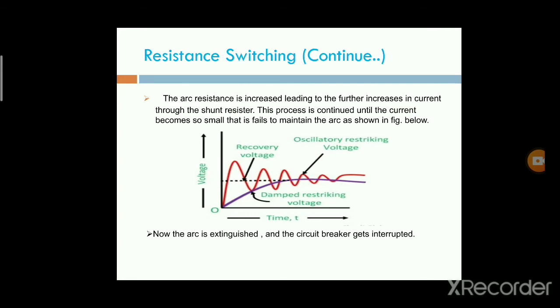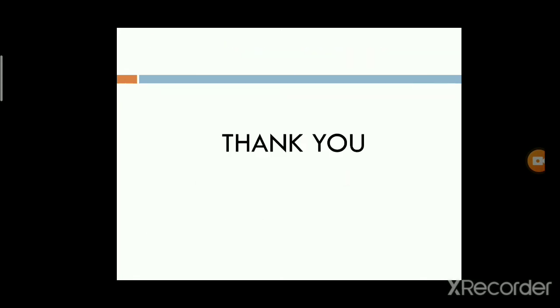This is the graph for the resistance switching. Now the arc is extinguished and the circuit breaker is interrupted. This is the restriking voltage and this is the accelerated transient voltage. This is the current chopping, resistance switching, rate of rise of restriking voltage and recovery voltages. Okay, thank you.